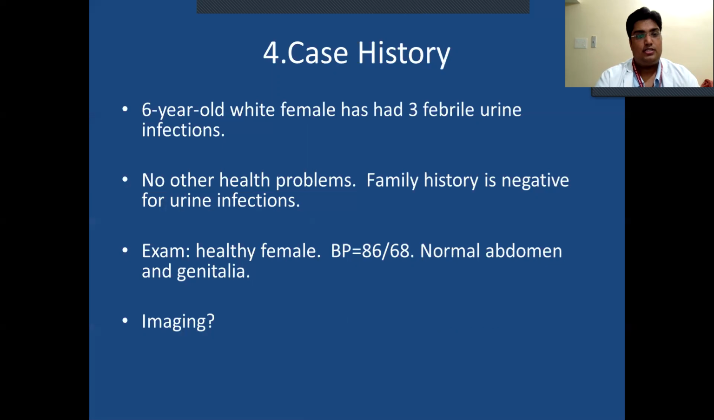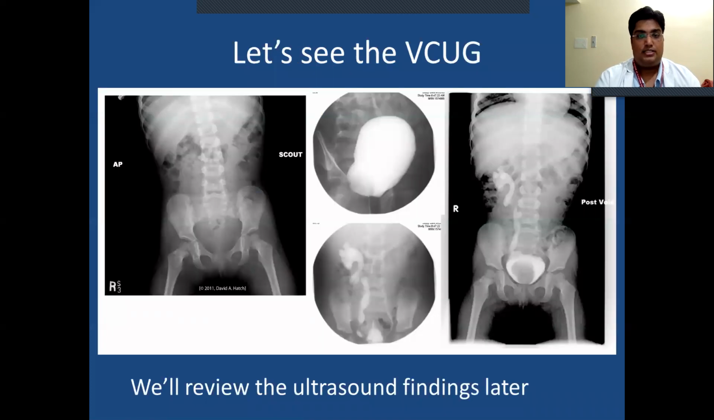Fourth case history. A 6-year-old female with three febrile urine infections, no other health problems. Family history is negative for urine infection. She is a healthy female. Blood pressure is 86/60 mmHg. Normal abdomen and genitalia examination. Her pediatrician ordered an ultrasound and VCUG. Let's see the VCUG. We will review the ultrasound findings later.